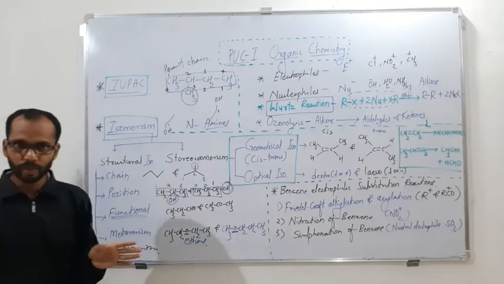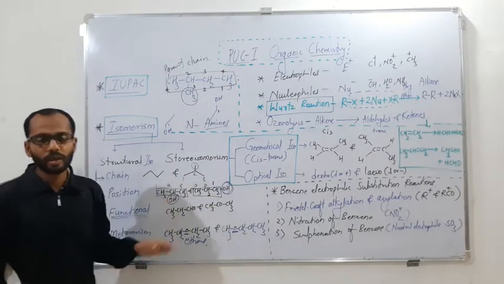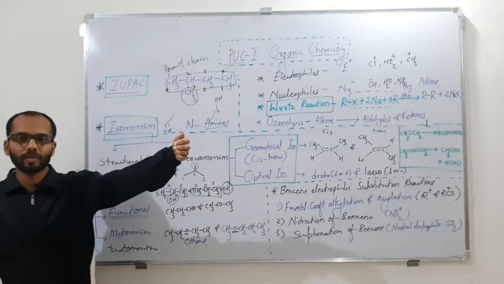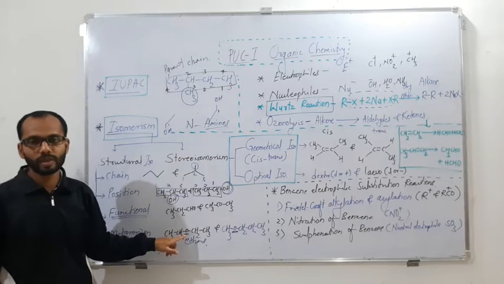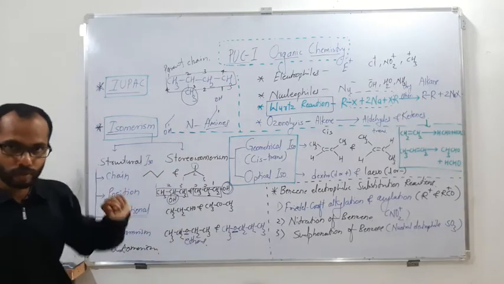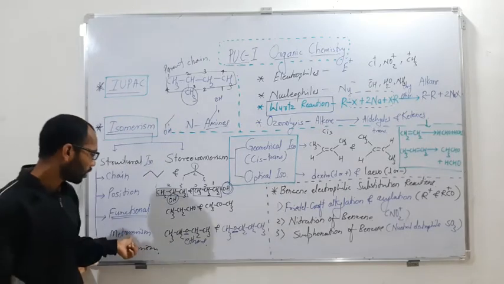Alkene cannot show metamerism. Alcohol, phenol, aldehyde, ketone, carboxylic acid, they cannot, because they have only carbon in the main carbon chain. Whereas here an oxygen is also possible, and in the amines, the nitrogen is also possible. So they have the maximum possibility to go for metamerism.